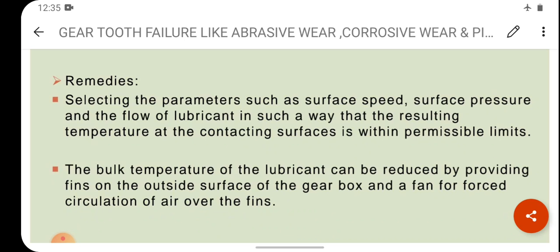So this was the topic, that is gear tooth failure, abrasive wear, corrosive wear, pitting and scoring. I covered all the topics in detail here. You can refer to this video to understand the concept of gear tooth failure. So I am finishing my topic of mechanical machine design subject 2 today. So I'll meet you in the next video lecture series in the next semester with new topics. So thank you guys.